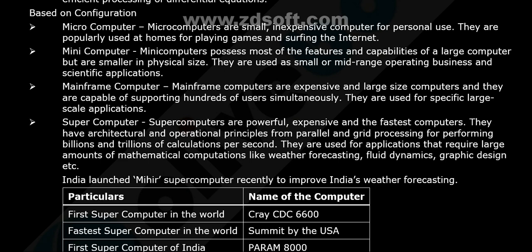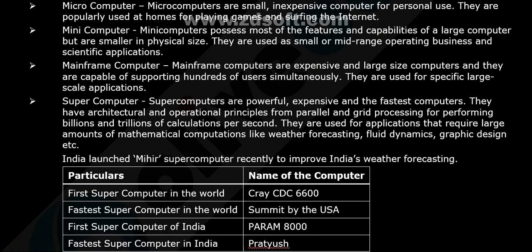Okay. Mini computer. Mini computers possess most of the features and capabilities of a large computer, but are smaller in physical size. They are used as small or mid-range operating business and scientific applications. What about mainframe computer? Mainframe computers are expensive and large size computers, and they are capable of supporting hundreds of users simultaneously. They are used for large scale applications.